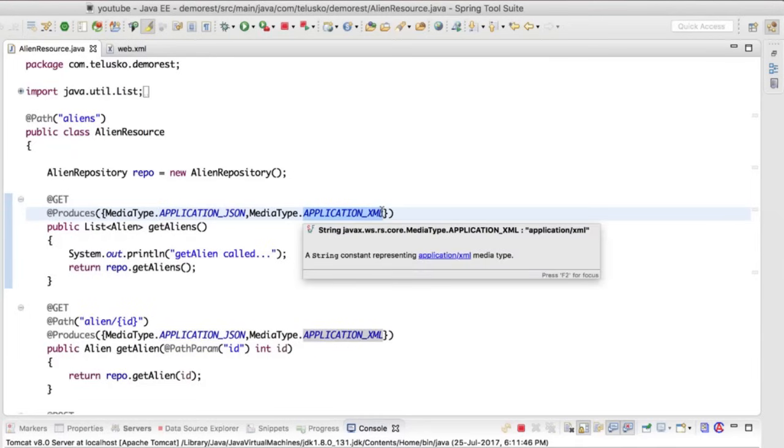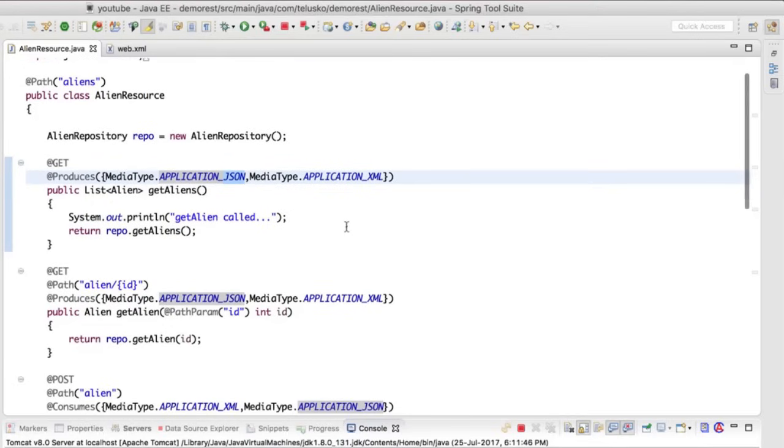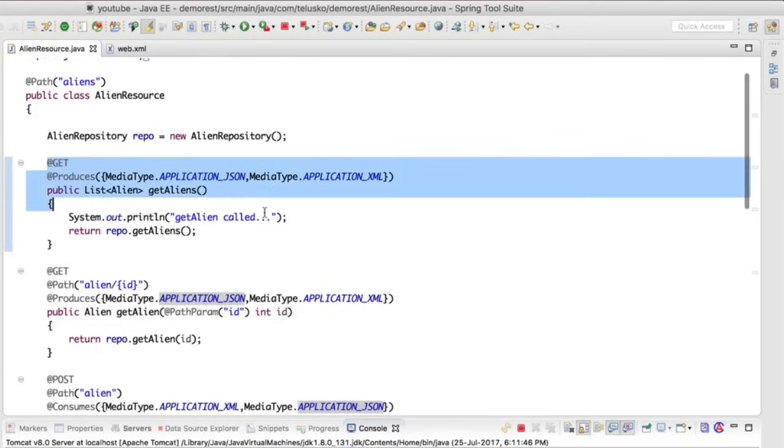Now, it depends upon what a user requests. If a user is requesting XML, you will return XML. If a user is requesting JSON, you will return JSON, right? Now, that is called content negotiation. So you are negotiating the content with the user, and that is perfectly fine. So that is about your GET request, right?